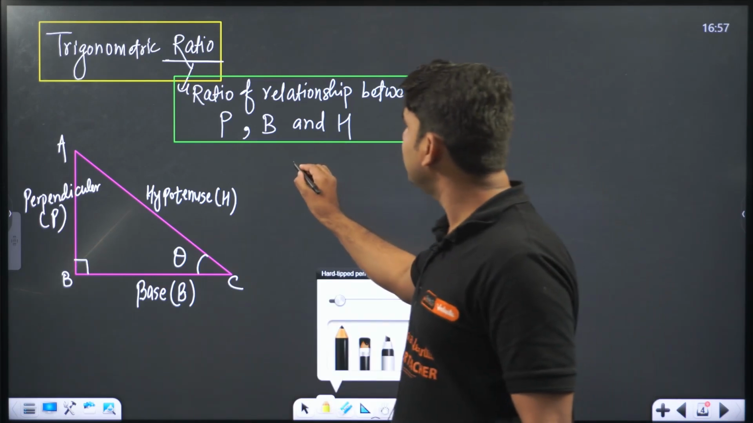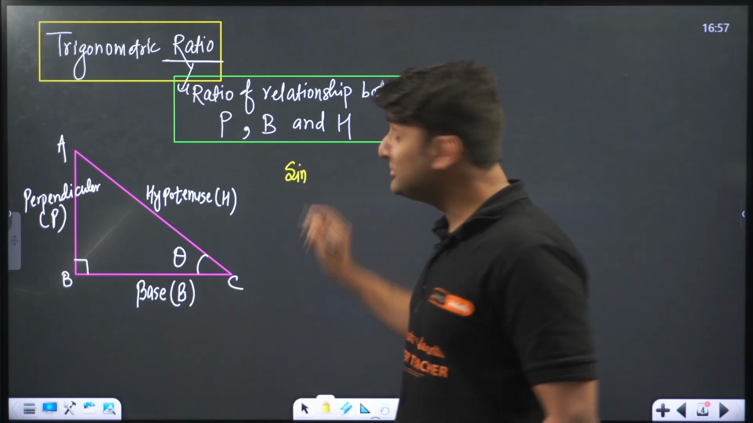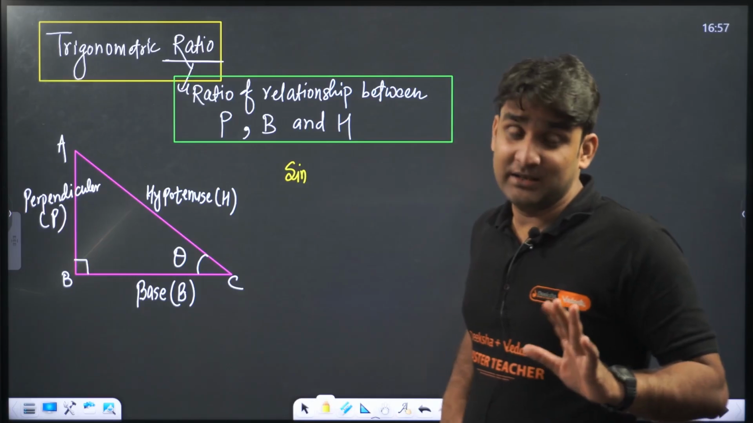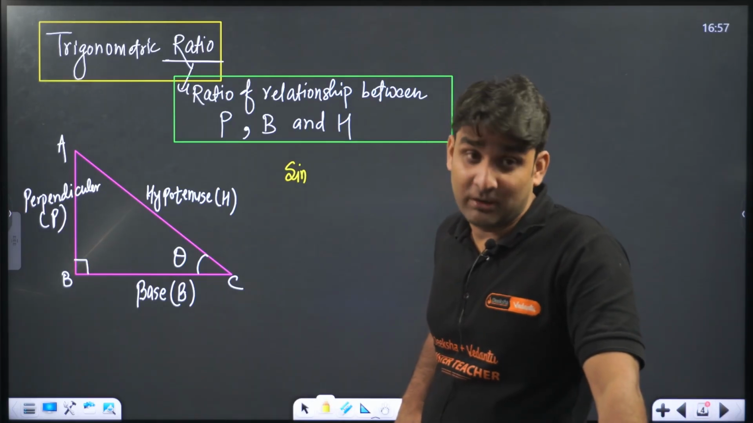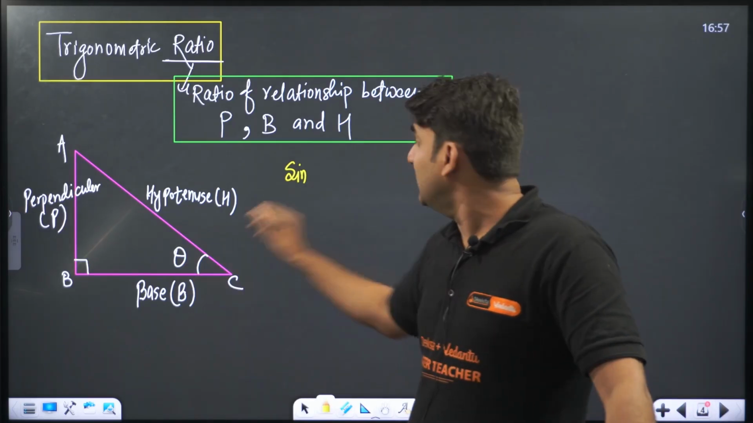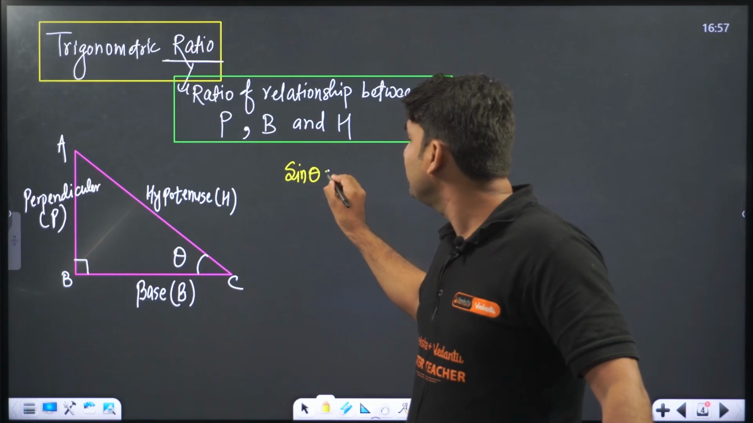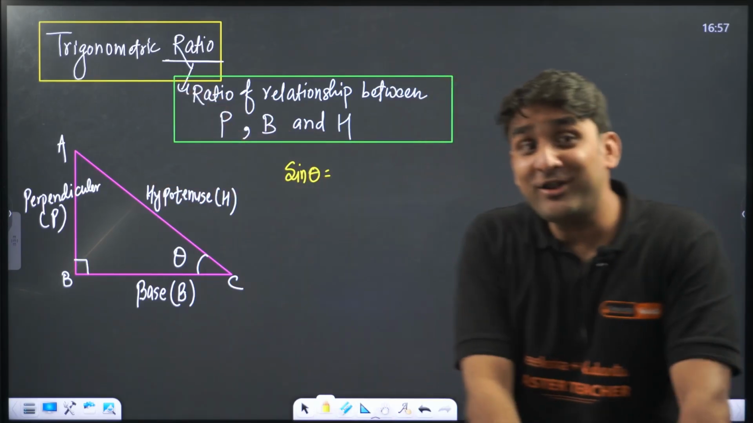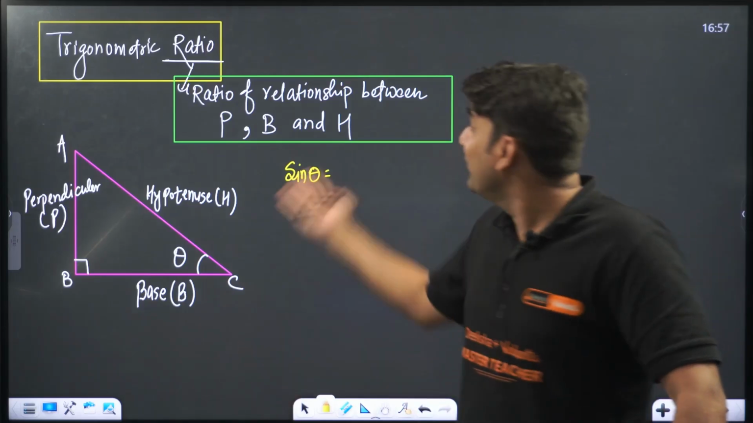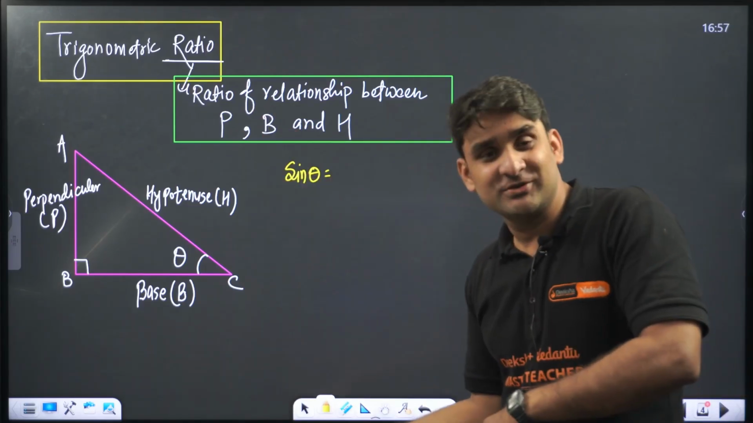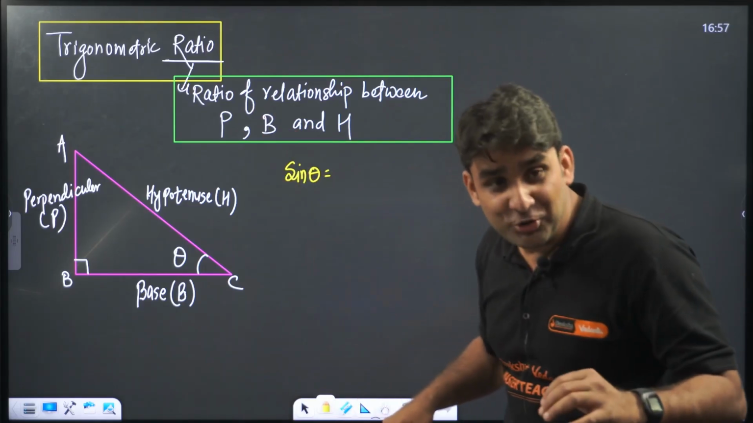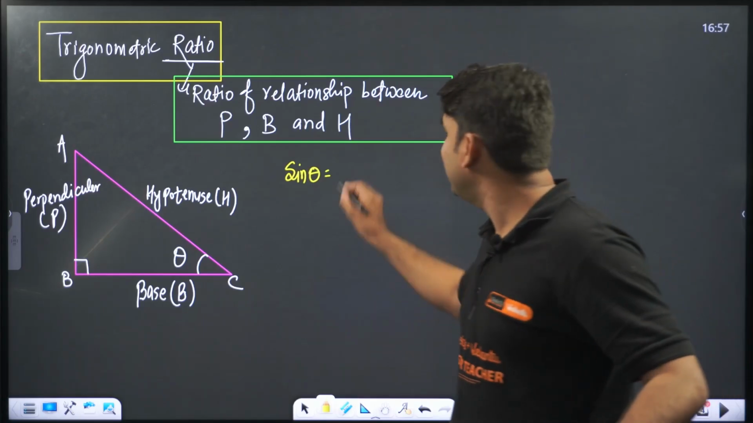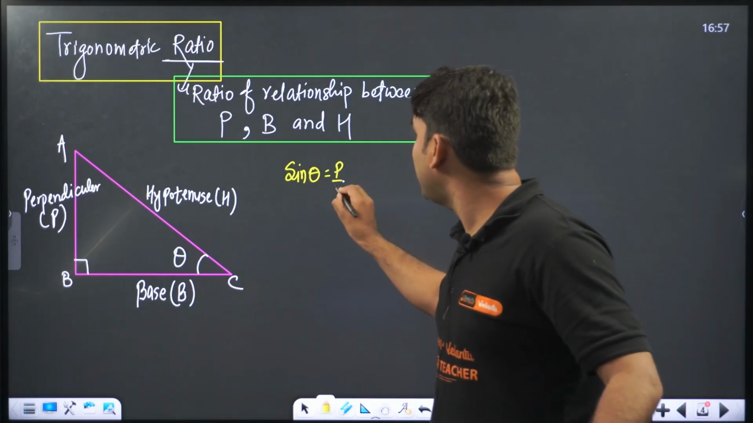So first comes sine, and as you all know, without angle trigonometric functions are not complete, and we are dealing with theta, so let's write sine theta. Now what is this? Trigonometric ratio, and ratio means what? Relationship between P, B and H. So sine theta is the ratio of perpendicular divided by hypotenuse, P by H.